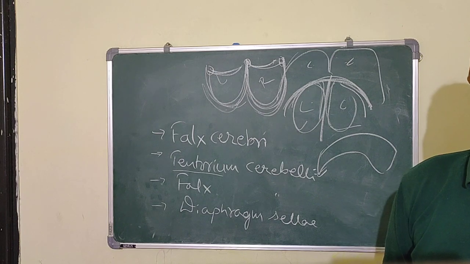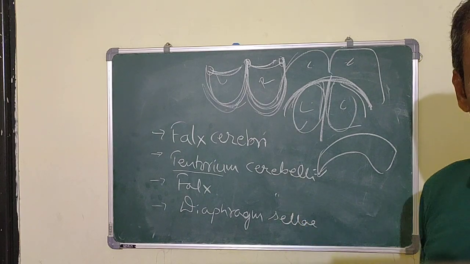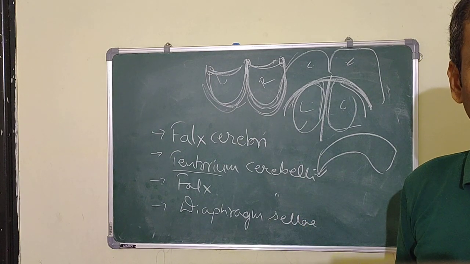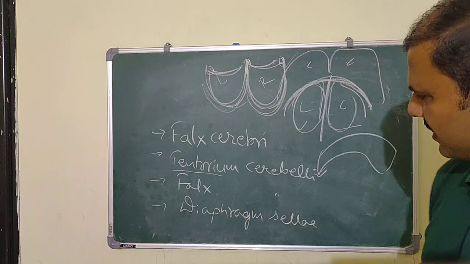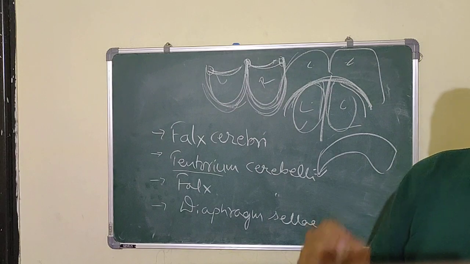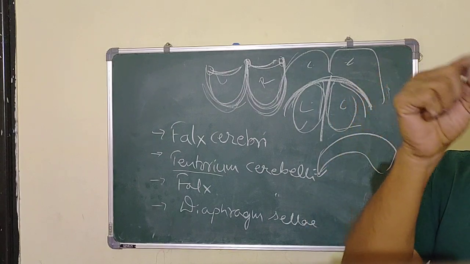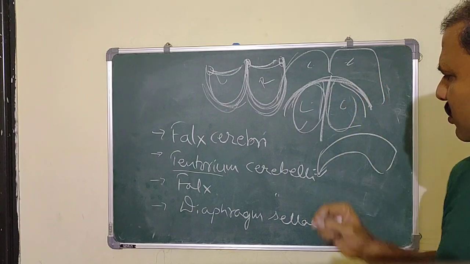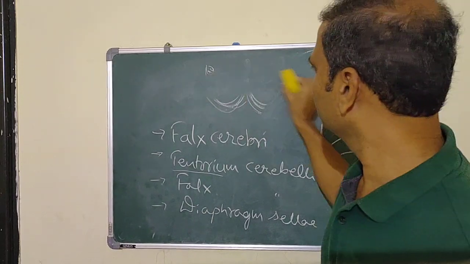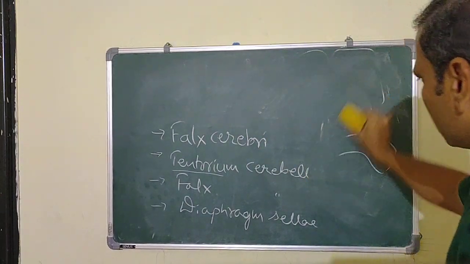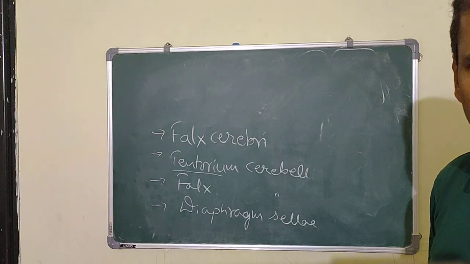And lastly, the diaphragma sellae. It is also a fold of the dura mater, a fold of the meningeal layer, and it is very small and circular, like a rounded fold. This fold is present in the cranial fossa, the middle cranial fossa.